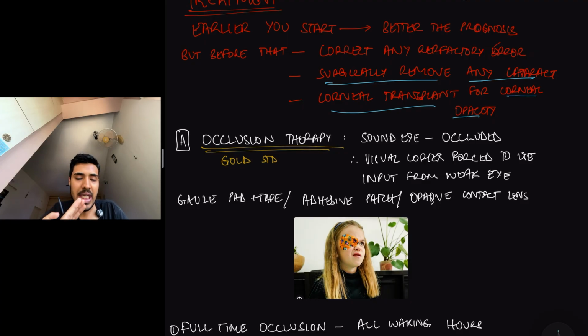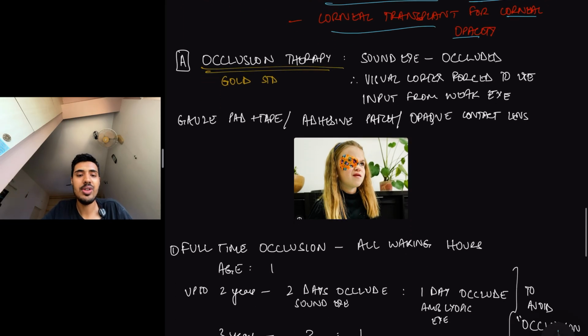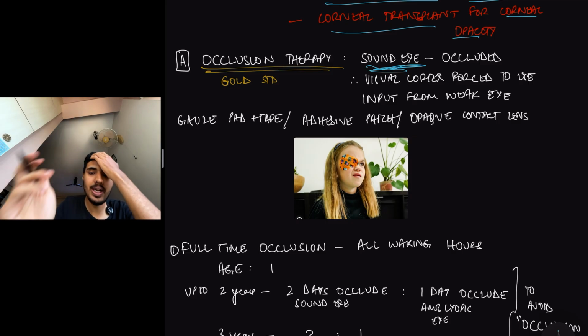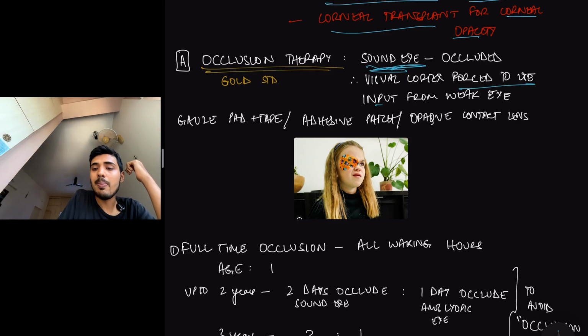Then, treatment modalities, there are various. Gold standard is occlusion therapy. Now, what is occlusion therapy? Think about it. In occlusion therapy, we occlude one of the eyes. Which eye do we think we block? We occlude the sound eye. Why do we occlude the sound eye? So that the visual cortex is now forced, it has no other choice but to utilize the visual input from the weak eye or the amblyopic eye. So it is forced to use the input from the weak eye.